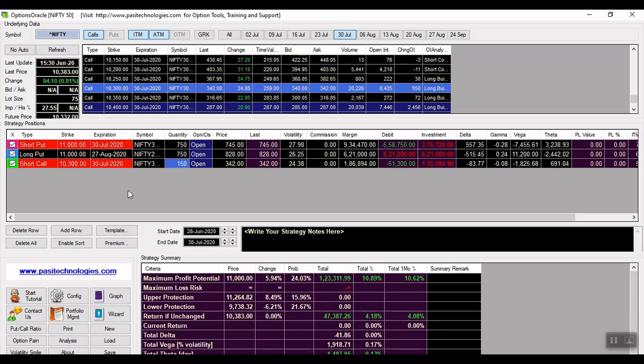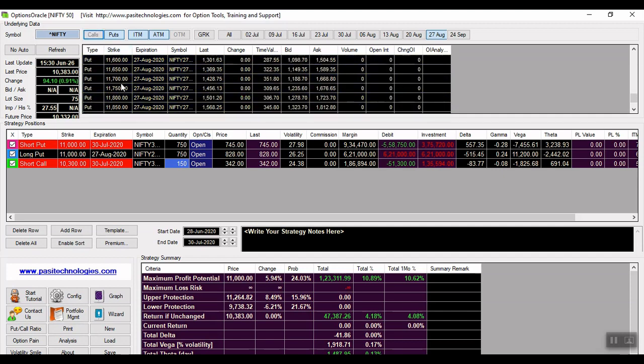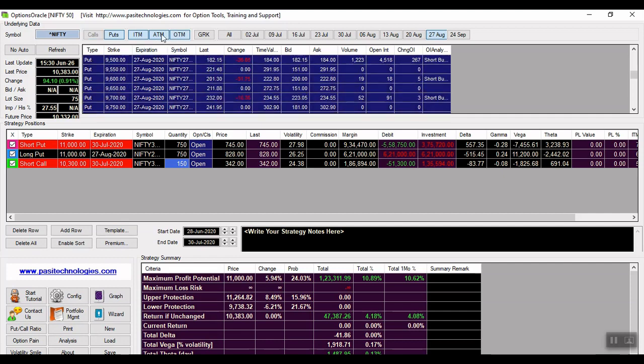Now one more leg we have to add is for the next month, which is August. Here we'll be choosing the put option, and we have to buy 9,700. Sorry, I have to choose that out the money.